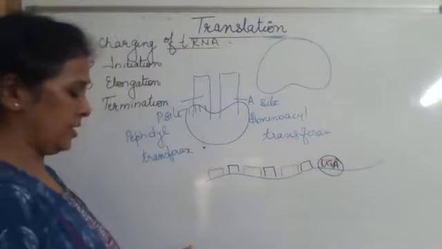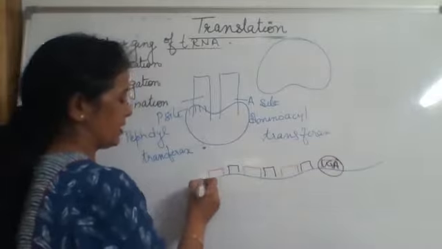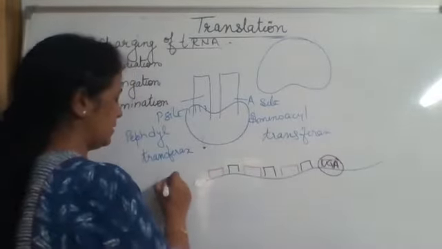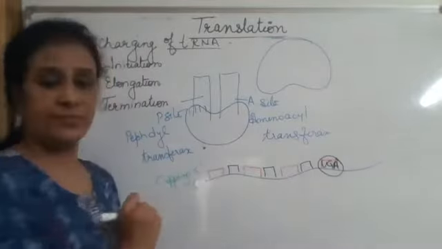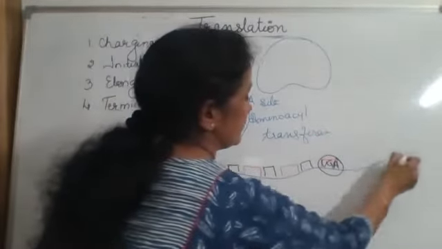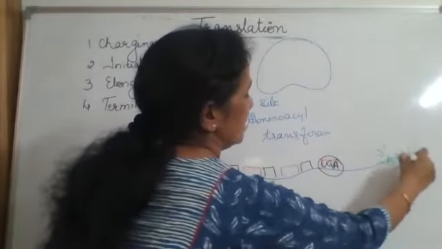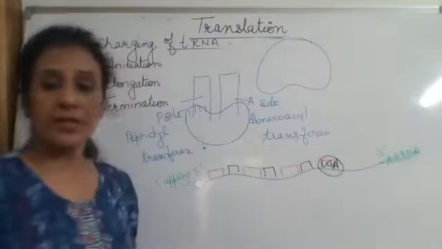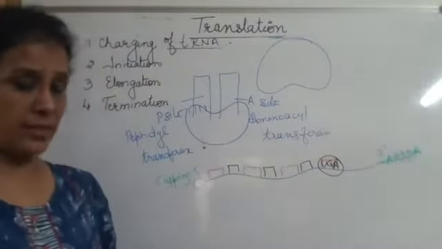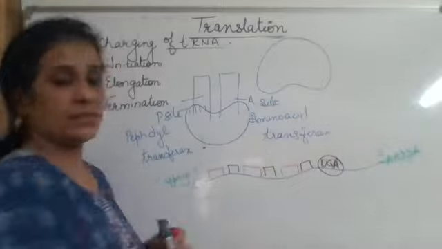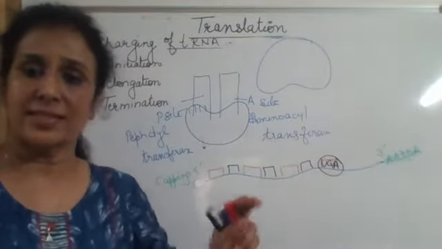Another important thing, we all know that this mRNA has capping at 5' and tailing at 3'. This tailing is nothing but poly A chain. We also know that this capping and tailing is to protect it from the action of nuclease enzyme.